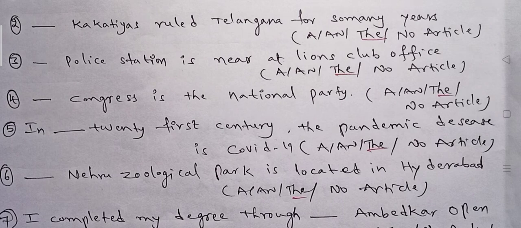Fifth one, in dash 21st century the pandemic disease is COVID-19. Here, before the names of centuries we use the definite article the. So we have to use the article the here. Sixth one, dash Nehru Zoological Park is located in Hyderabad. Before parks and libraries we have to use the definite article the. So we have to use here in the sixth question the article the.